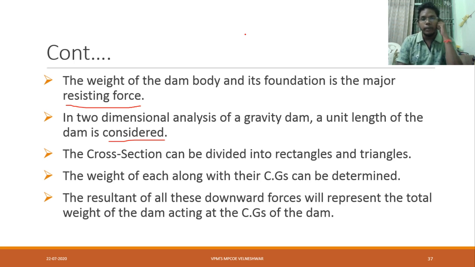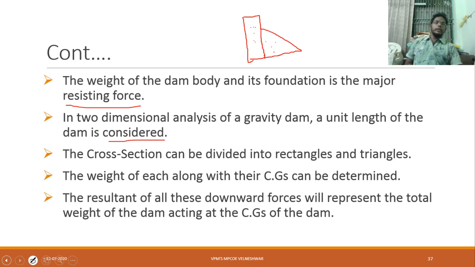Okay, the cross section can be divided into rectangles and triangles. Means how it is there, I will say. For suppose this is our dam. Whenever I am designing, I will divide it into parts. For suppose I am dividing into two parts here. So this part is a rectangle and this part is a triangle. Like these parts we have to decide for easy consideration, means to design easily.